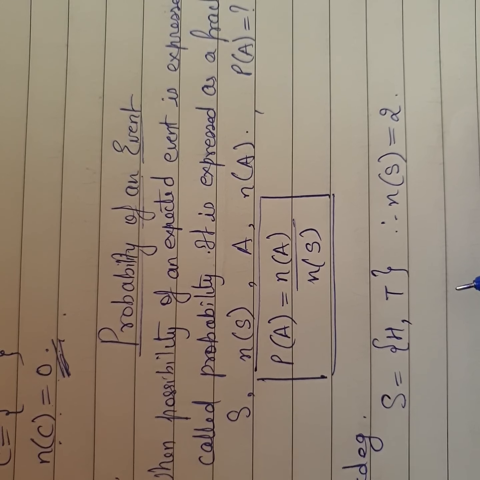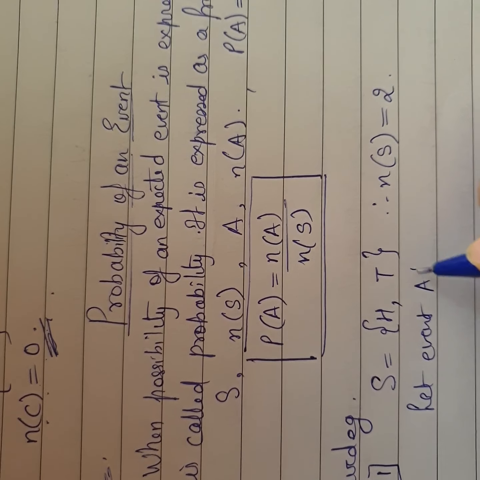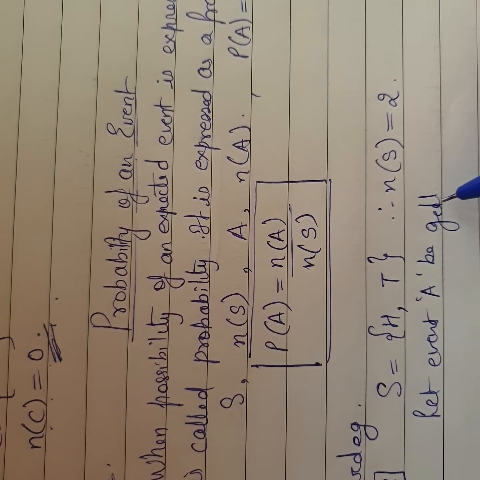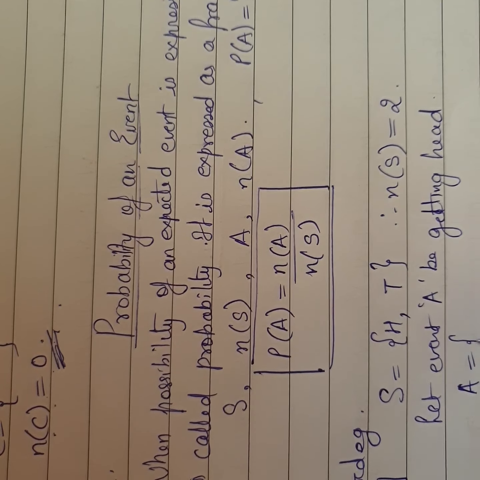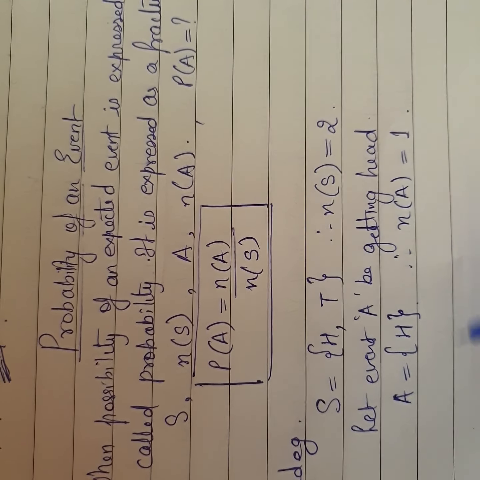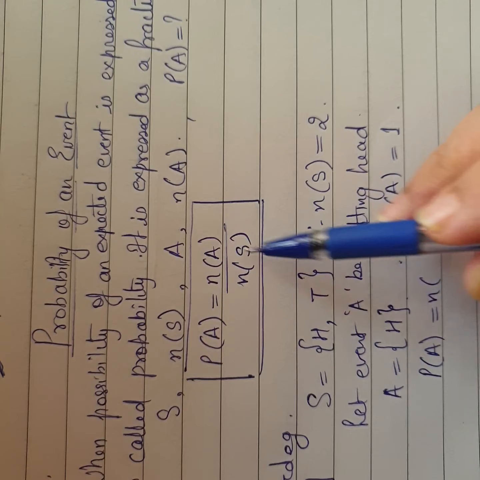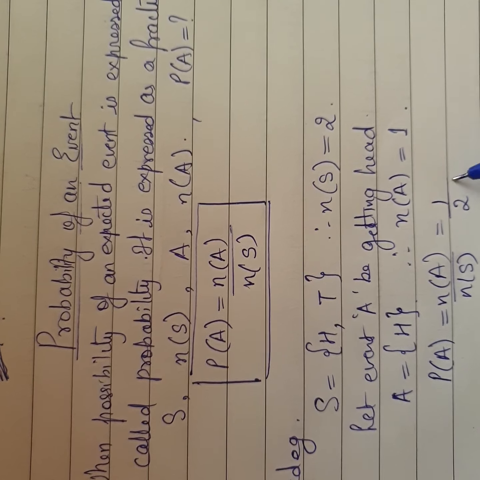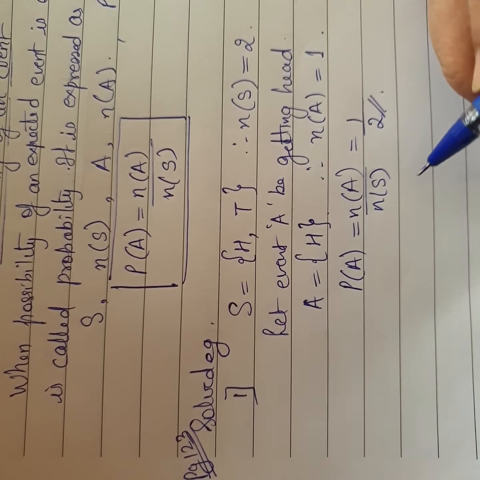Now they say that A is the event of getting a head. So I start here, let event A be getting a head. So A is equal to only head, H. Therefore number of sample points in A is going to be 1. The formula is probability of A is number of A upon number of S, and therefore it's going to be 1 upon 2. And this is your answer. Then you have to write in words: therefore the probability of the event A is 1 upon 2.